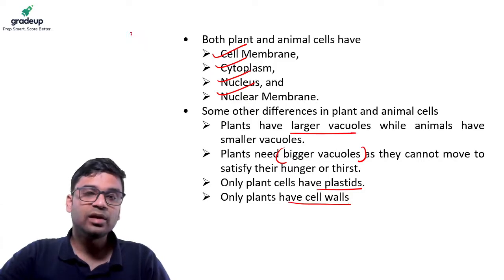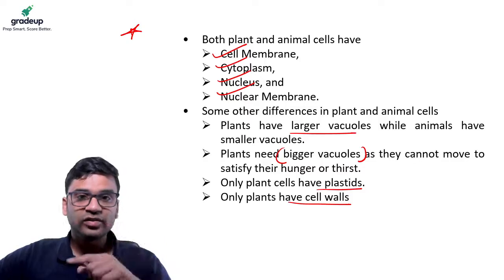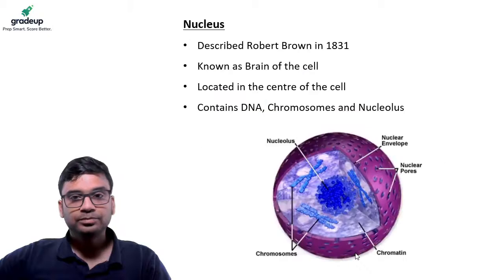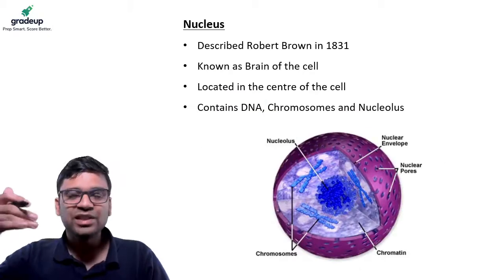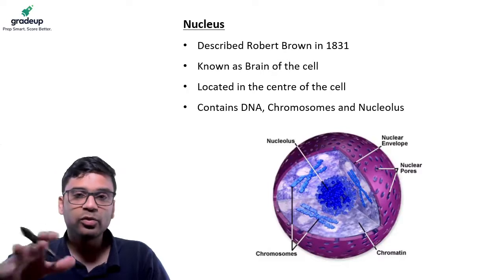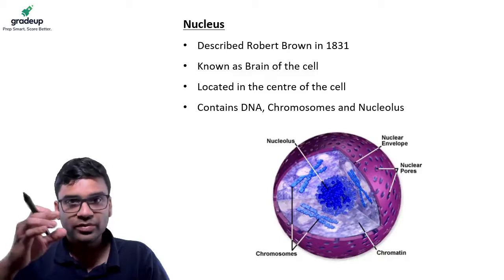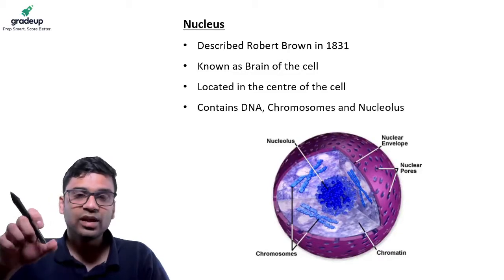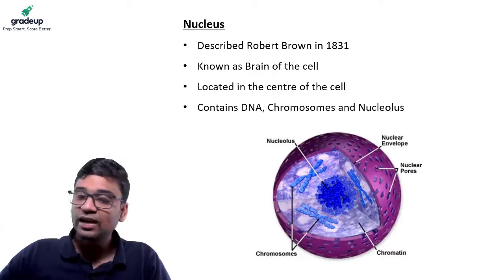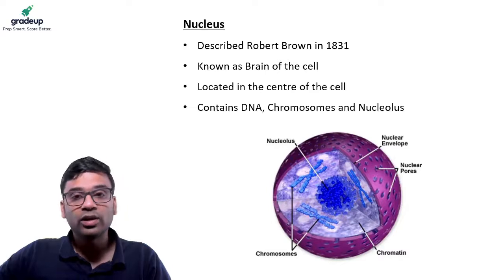So please remember this slide. It's very important. I have tried to summarize here what are the differences between plant cell and animal cells. Okay, and see, this is my teaching material. This exact material you won't be getting in your notes. I've added a lot of stuff to make it comprehensive. So you can either make notes of this, or you can take screenshots of these classes, especially bio classes. Physics and chemistry classes are more or less the notes which you got, you must have seen. But for bio, I had to add a lot of extra things to make it comprehensive, to make sure that we'll get all the bio questions correct.